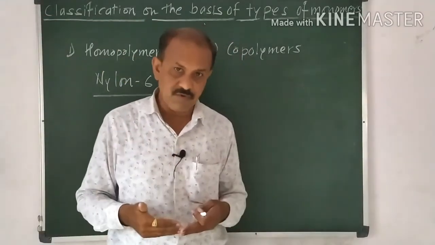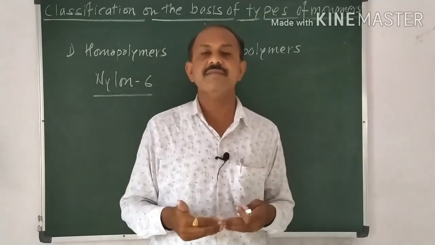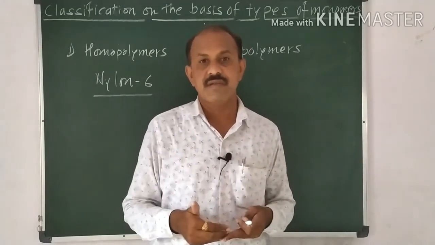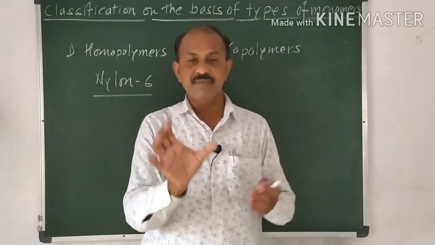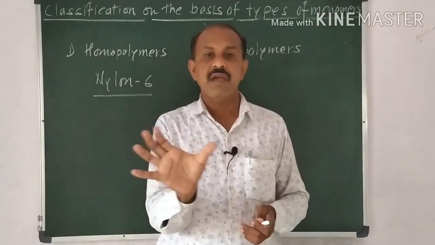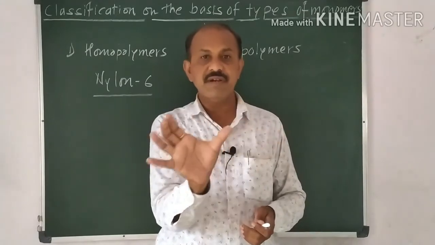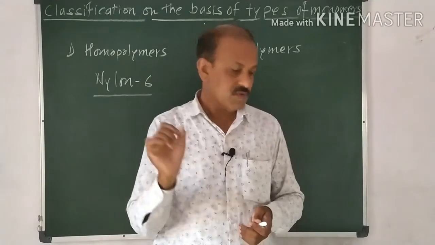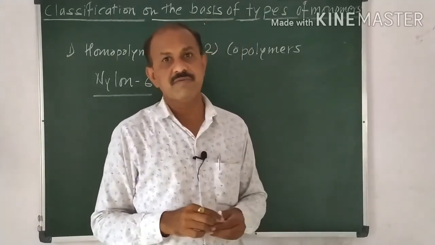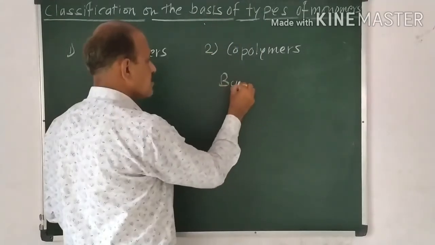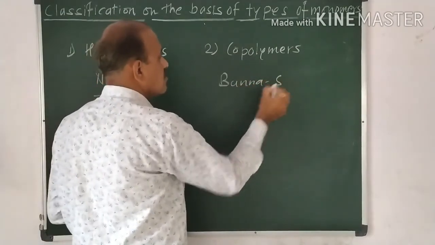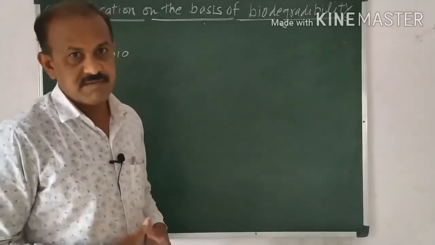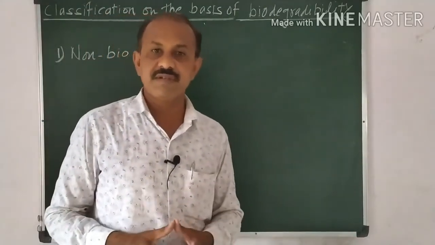When two or more monomers take part in the polymerization, such polymers are called copolymers. One thing is most important here: the repeating unit we observe has a different elemental composition from that of the original monomers. An example of this is Buna-S rubber.